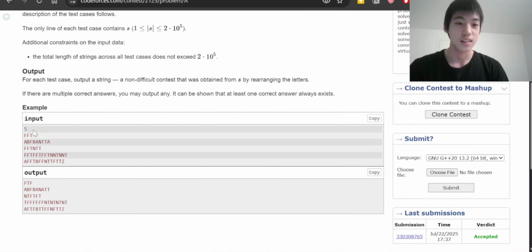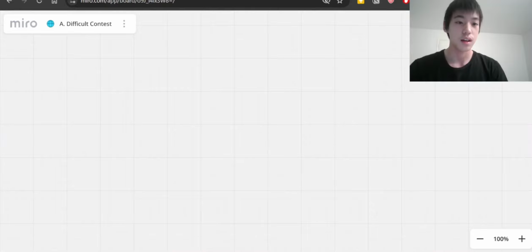Let's go through the second example, which is ABFBANTTA. I'm going to write it down.